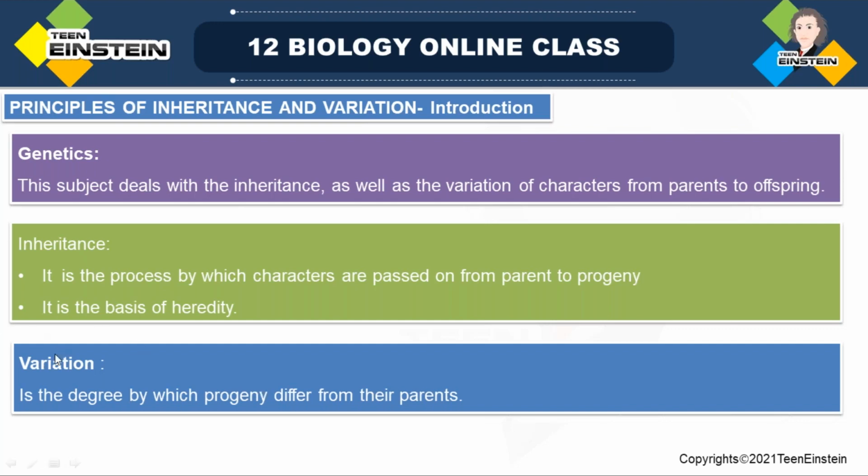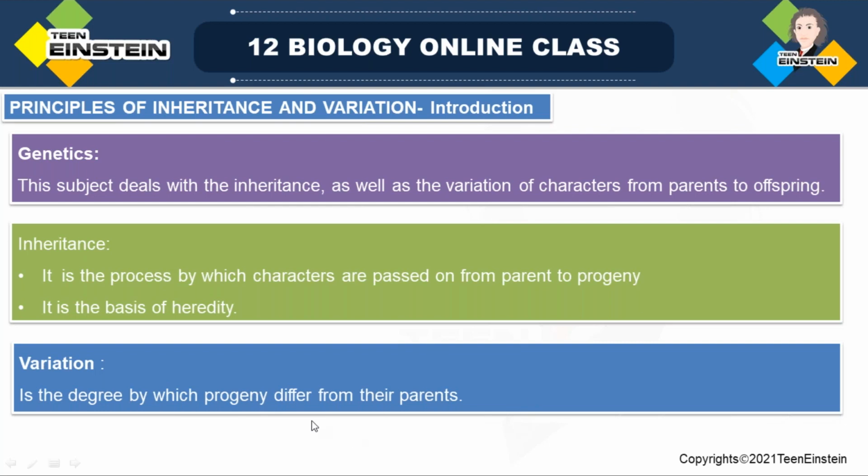Next is variation. What do you mean by variation? Inheritance means the percentage of that character which is coming to the offspring. And what is variation? Variation means the degree by which the progeny differ from their parents.